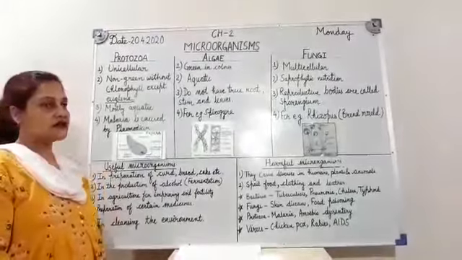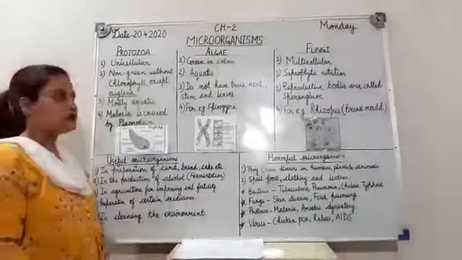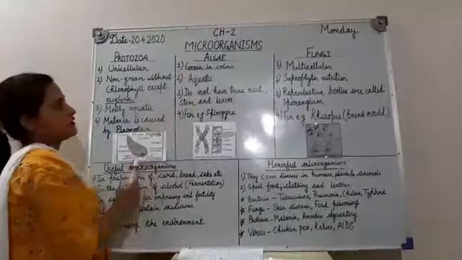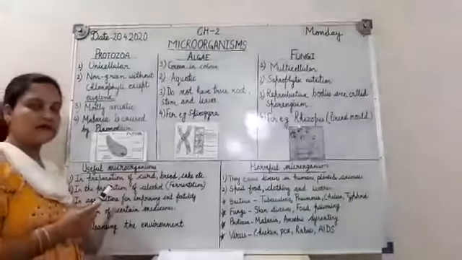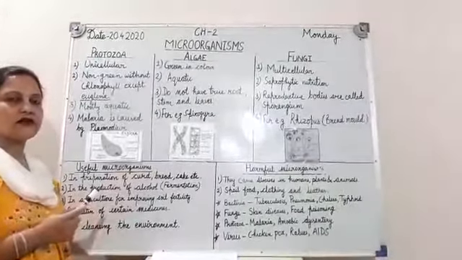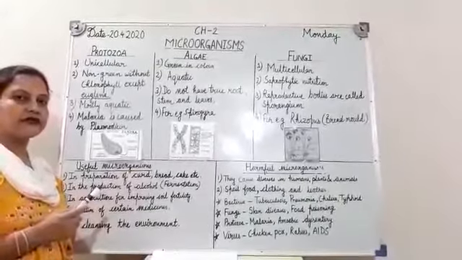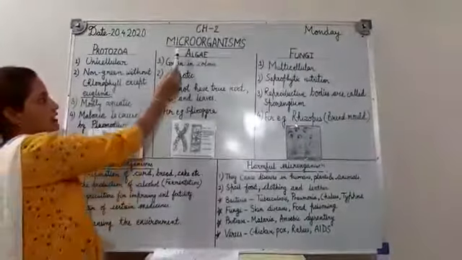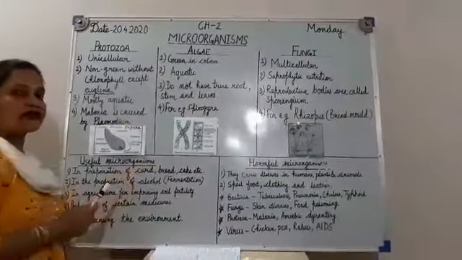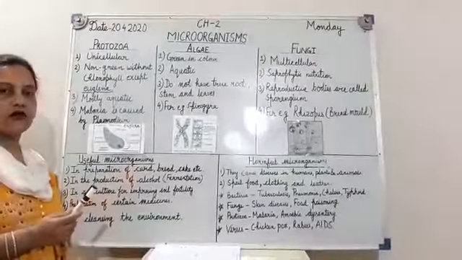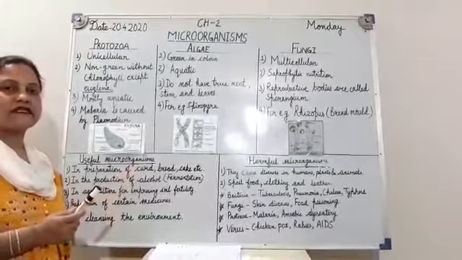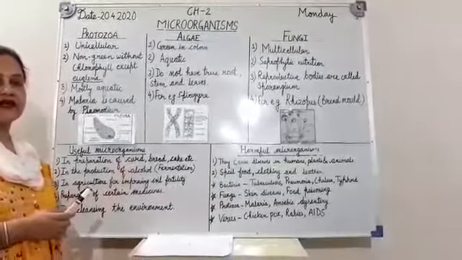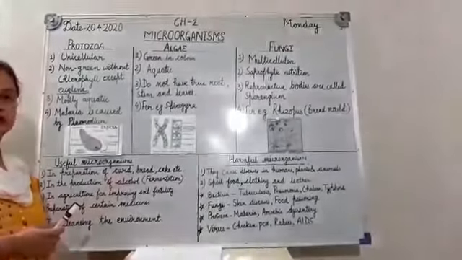In the previous class, we have started chapter 2, microorganisms. Today, I'll continue the same topic, microorganisms. In the previous class, I told you that microorganisms are very small, tiny organisms that cannot be seen by the naked eyes. They can be seen with the help of a microscope.